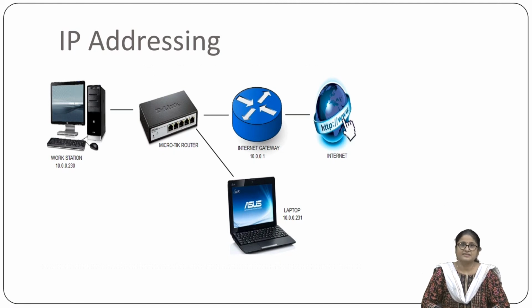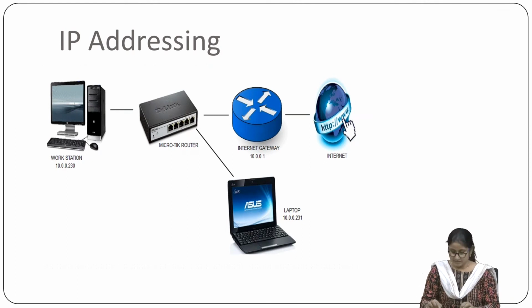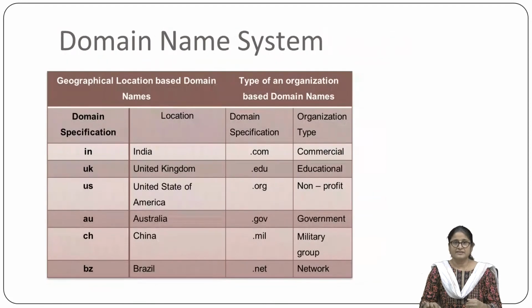The IP addresses are basically categorized into two types. The first one is classful IP addressing, which are grouped into 5 distinct classes, for example class A, class B, class C, class D, and E. Secondly, the classless IP addressing, which has a random length of prefix. So this is how the IP addressing is to be done.